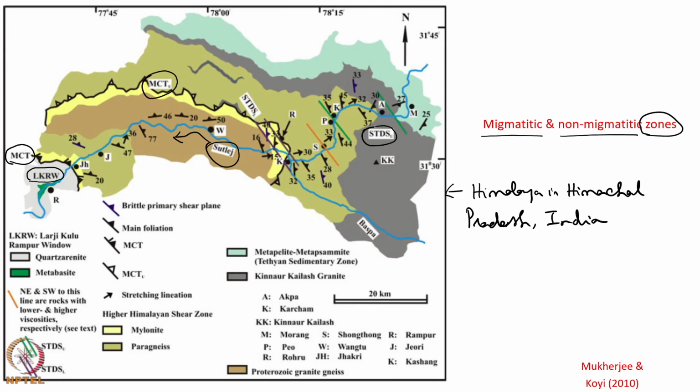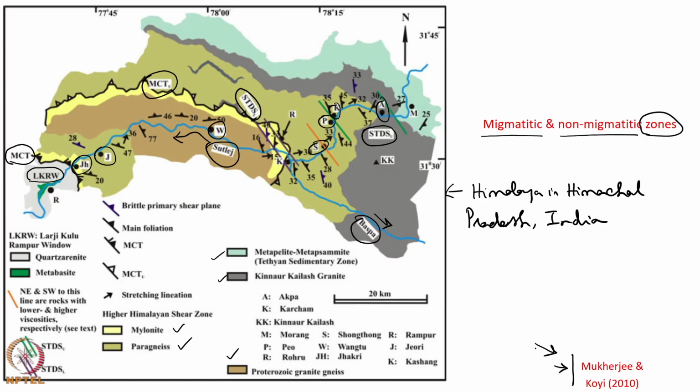STDSU is a South Tibetan detachment system upper. The Baspa river has been shown. STDSL is a South Tibetan detachment system lower. J is the location Jeori, W is Wangtu, S is Shongtong, P is Pangi, K for Kasang, A for Akpa. Previous to these authors already worked out the lithologies from this map location.